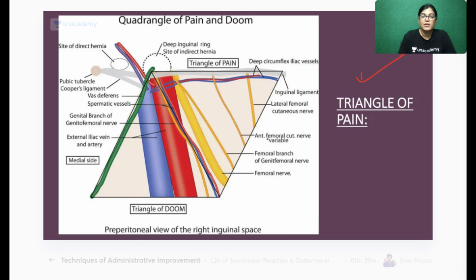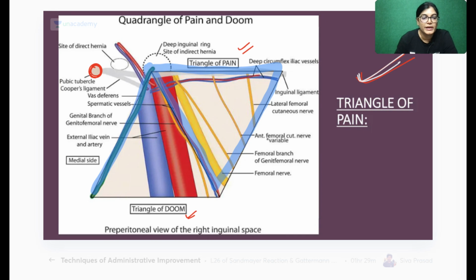Now one more is the triangle of pain. My dear students, just see this one space. Can you see here? This is the pubic tubercle. This is the vas deferens. What you can see here are the vessels, and more medially are the spermatic structures. Here two triangles are in the same plane. This is to make you understand the triangle of doom and triangle of pain. When you connect these two triangular spaces, just see here, there is one triangle. This is the triangle of pain. And just close to it medially is the triangle of doom.